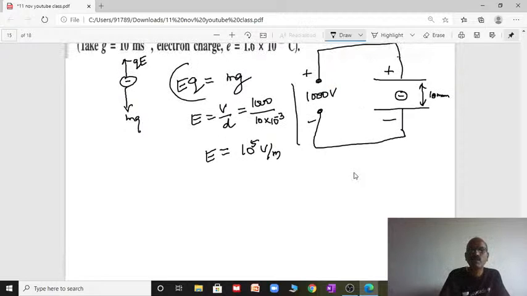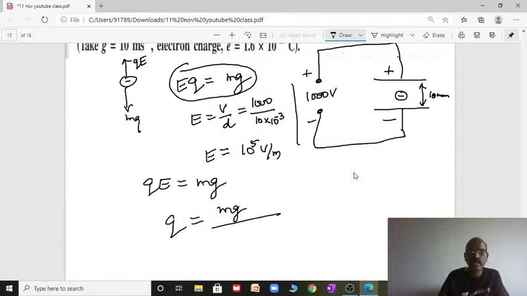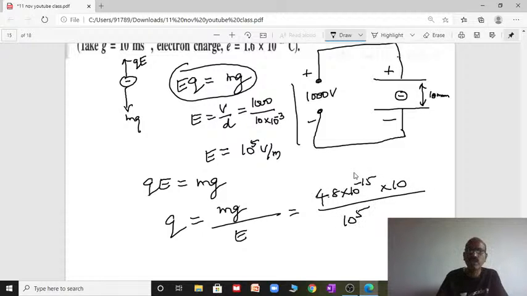We know that formula. At equilibrium position, QE is balanced by the weight of the oil drop, mg. From that, what is Q? Q equal to mg by E. That's it. All the values are given. Here m is given in the question as 4.8 into 10 power minus 15, into g value 10, by electric field, just now we found 10 power 5. You will get the answer 4.8 into 10 power minus 19 coulomb.